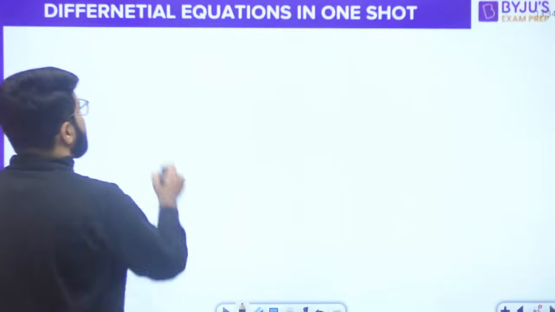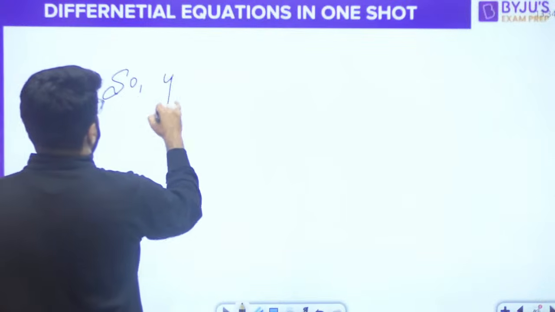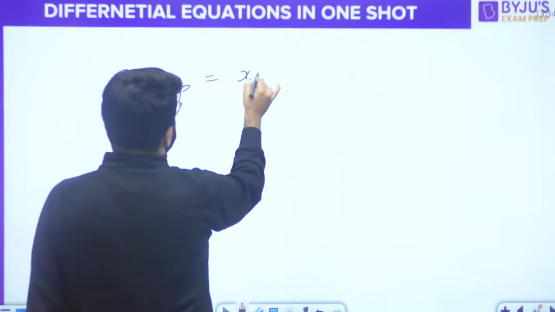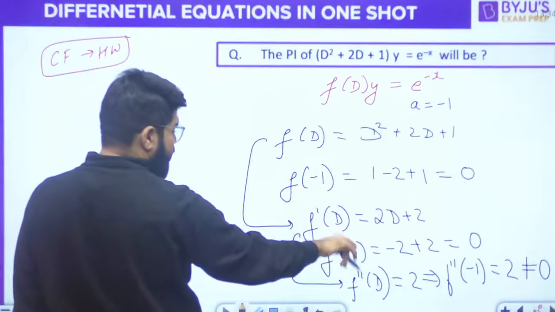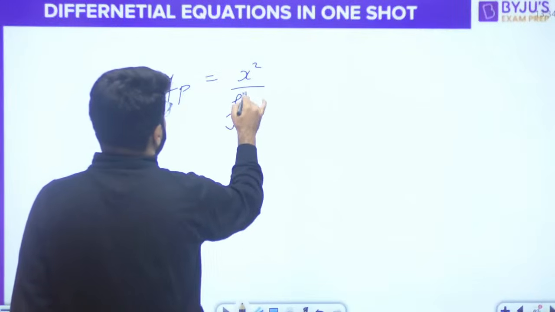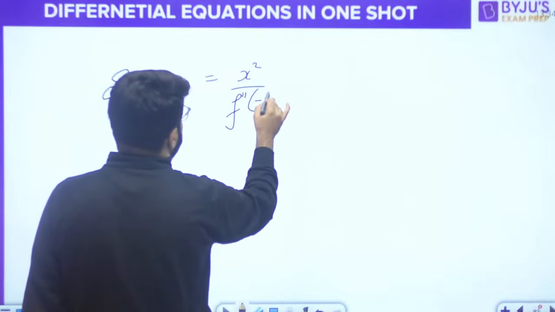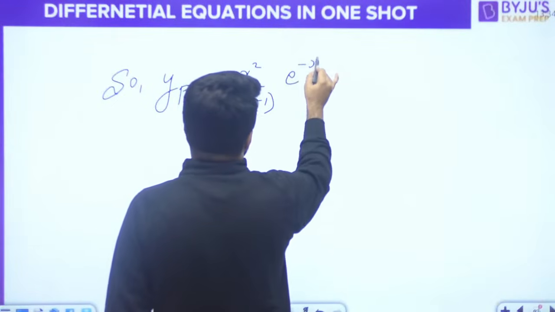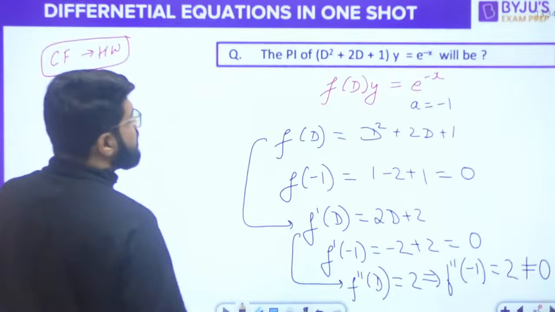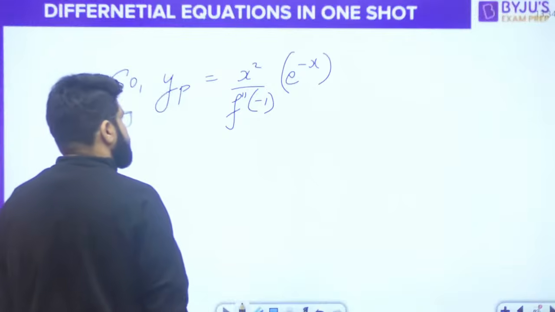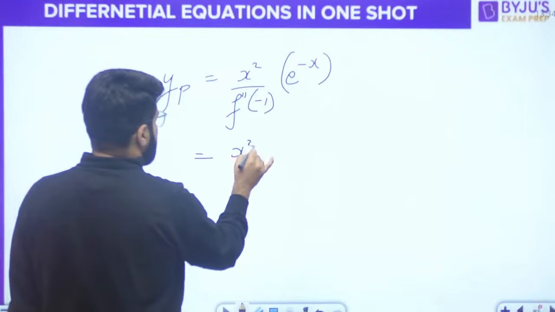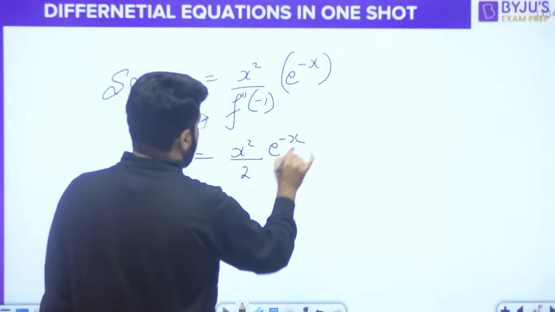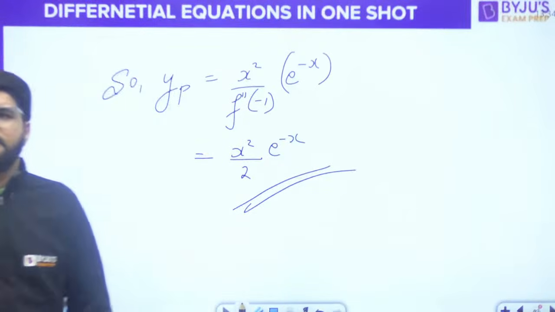Right. So what should be the PI? Again, the question is only on PI. Guys, as I told you, for the second derivative form, there will be x square in the numerator. x square, 1 upon f double dash minus 1, into e raised to the power minus x. So this is equal to x square divided by 2, e power minus x. That is the answer. This is the PI.